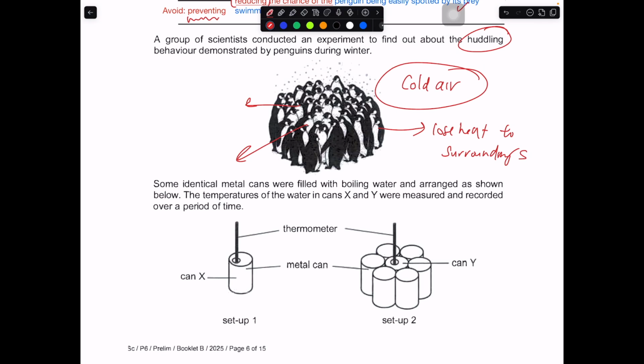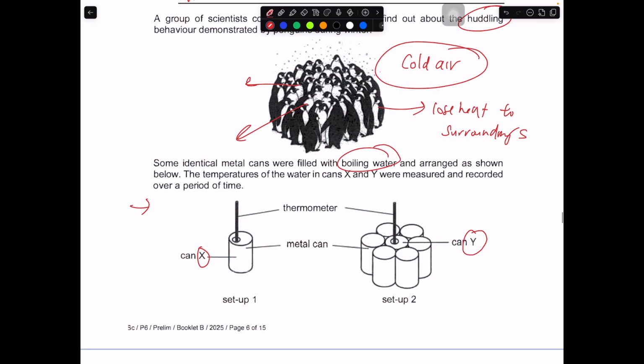Then they have this experiment over here. Some identical metal cans were filled with boiling water and arranged as shown below. The temperature of water in can X versus can Y were measured and recorded over a period of time. As you can see, these are boiling water. So what happens? Both of them lose heat to the surrounding.